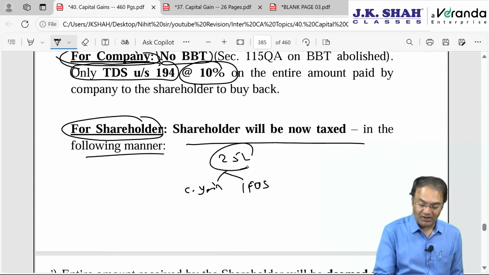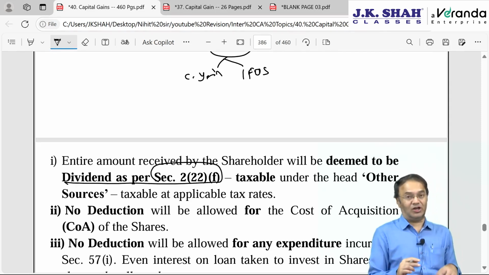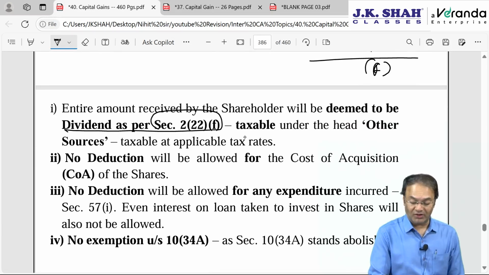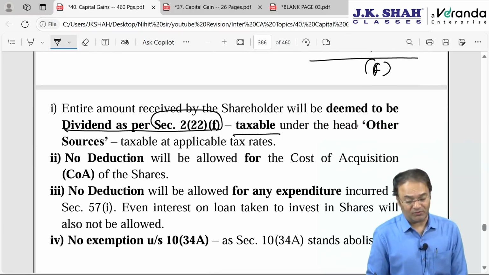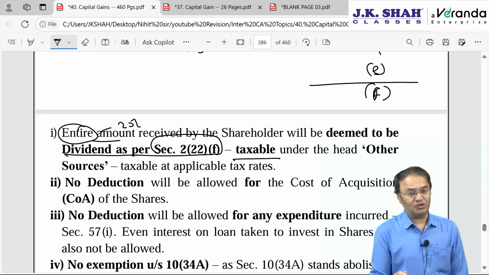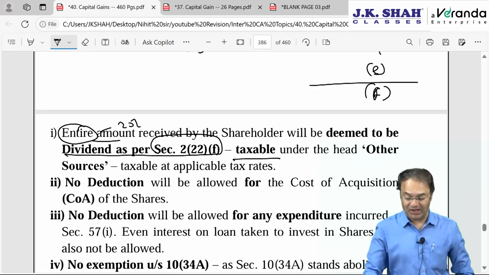The entire 25 lakh will be deemed as dividend under section 2 clause 22 subclause F. Up till now we had 5 types of deemed dividend, 2(22)(a), (b), (c), (d), (e). One more clause has been inserted, subclause F. So the entire amount, the entire 25 lakhs in our example, will be considered as dividend. Though some part is capital in nature, it will still be deemed as dividend and taxed.